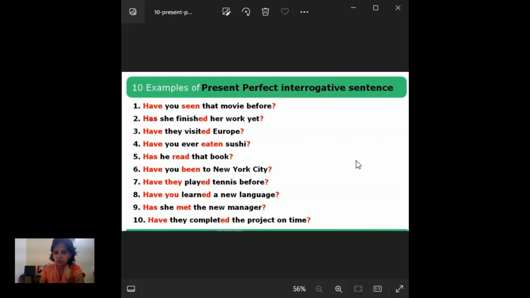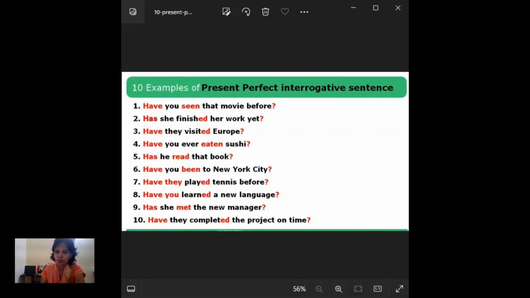These things we should keep in mind. And we use present perfect interrogative to clarify whether the action has been completed or is yet to be completed.